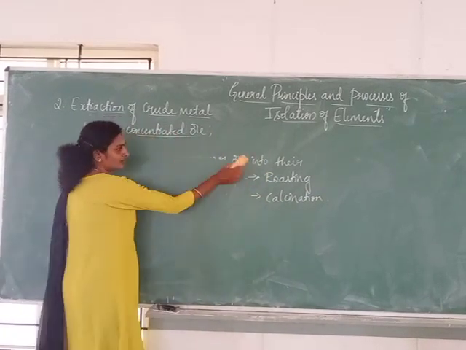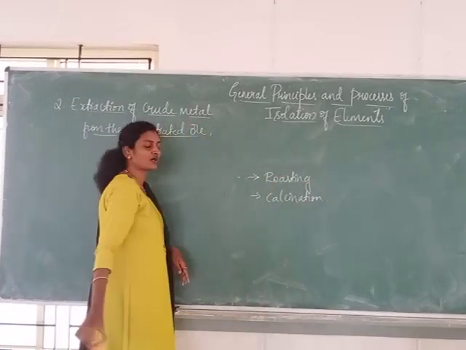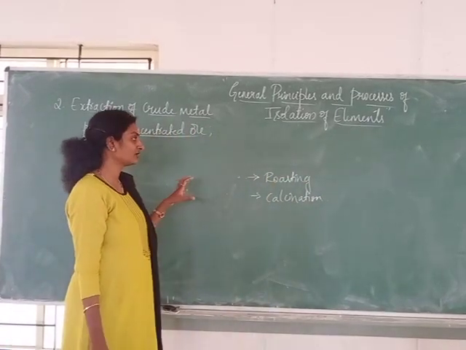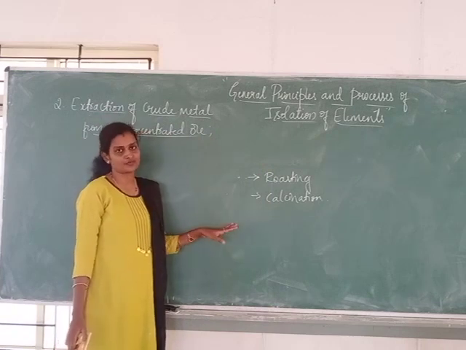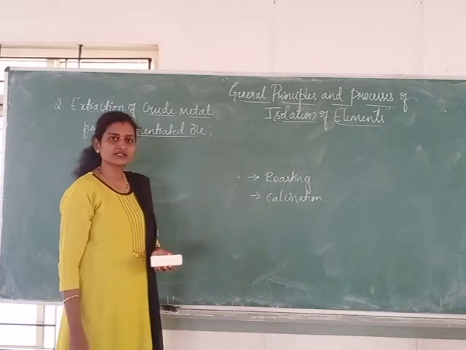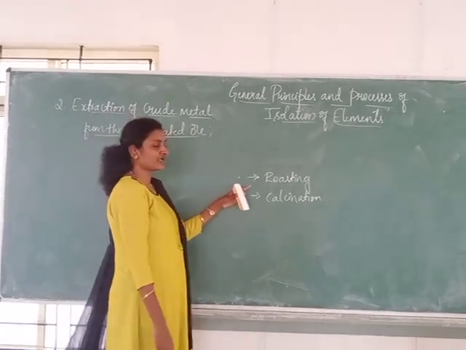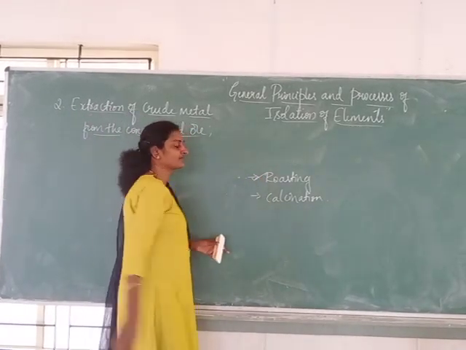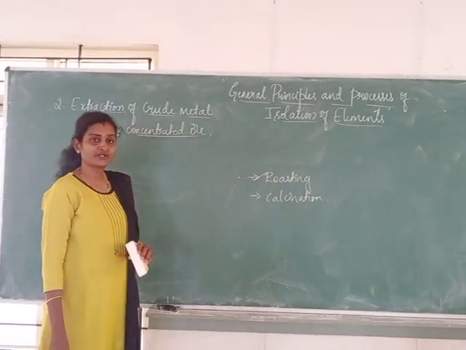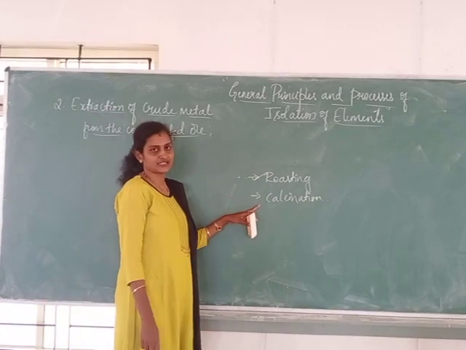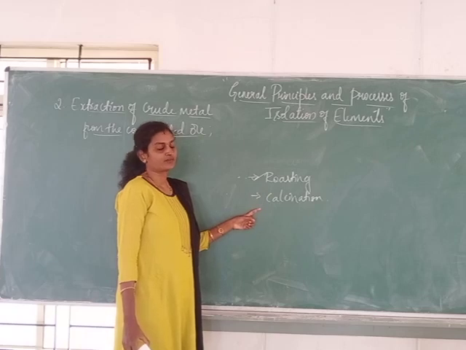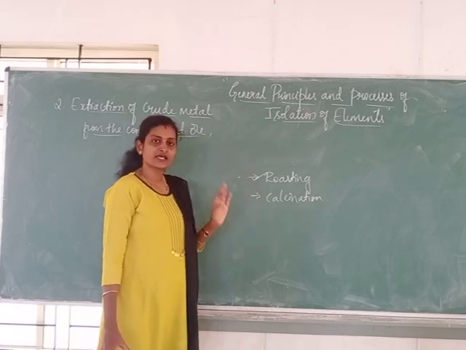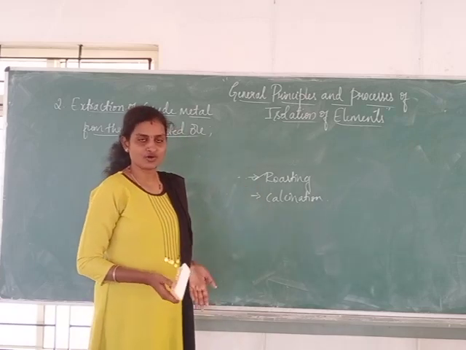But which method we have to choose depends on whether the ore is containing sulfide impurities or carbonate impurities. If the ore is containing sulfide impurities, then we have to go for roasting. If the ore is containing carbonate impurities, then we have to go for calcination. That is the main difference between roasting and calcination. But in both the processes, there is a conversion of ore into oxide form.